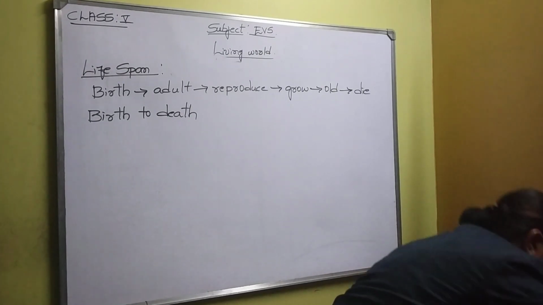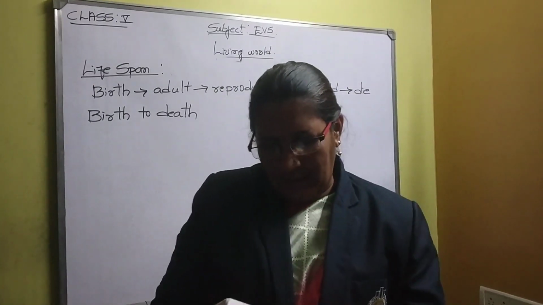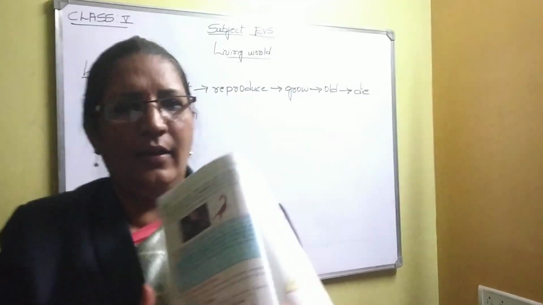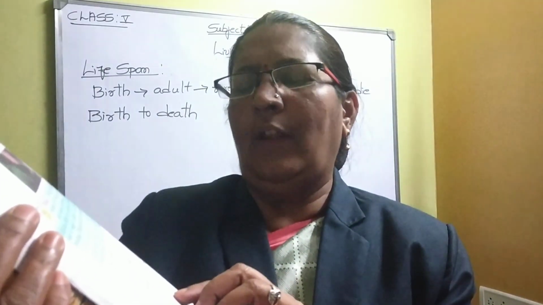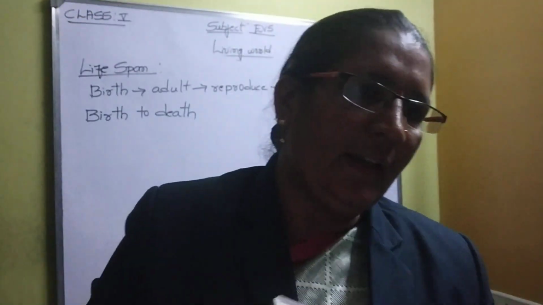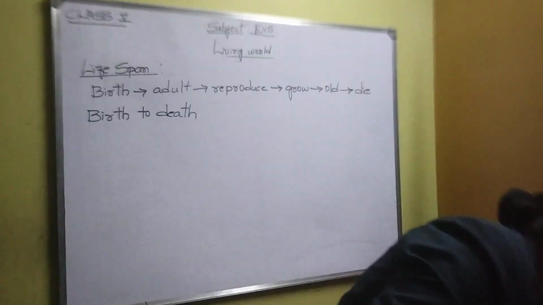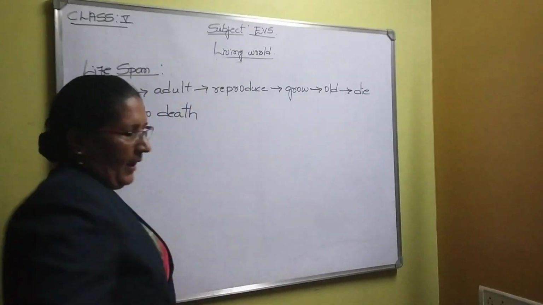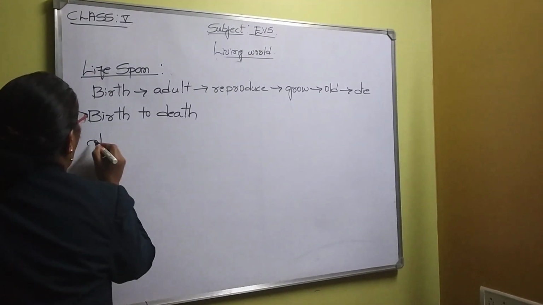In your reader, they have given some examples for lifespan. The turtle has the highest lifespan, nearly 150 years. Second, the elephant has a lifespan of 70 years. Then the crow has 20 years. Even the eagle has 20 years. And the human being has an average lifespan of 70 to 80 years. Now we are going to discuss one more thing. In a lifespan, there is one classification.